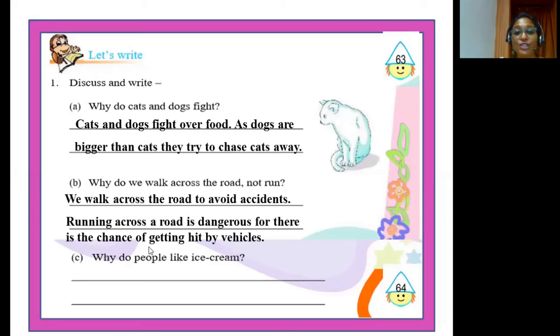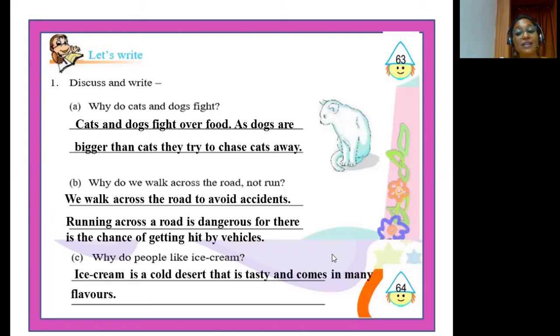Moving on to the third question, why do people like ice cream? Everyone loves ice cream, isn't it, children? Yes, and why do we all like to have ice cream? Probably because it is cold and it is sweet, and also because it's available in different flavors, right? Yes. So we can write down, ice cream is a cold dessert that is tasty and comes in many flavors. So people love ice cream.